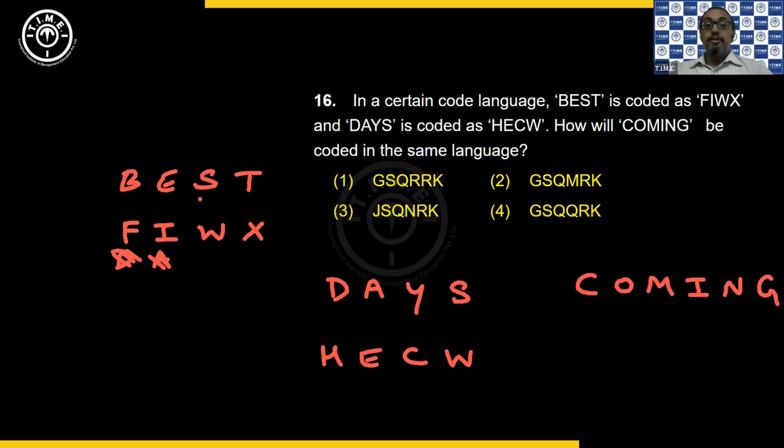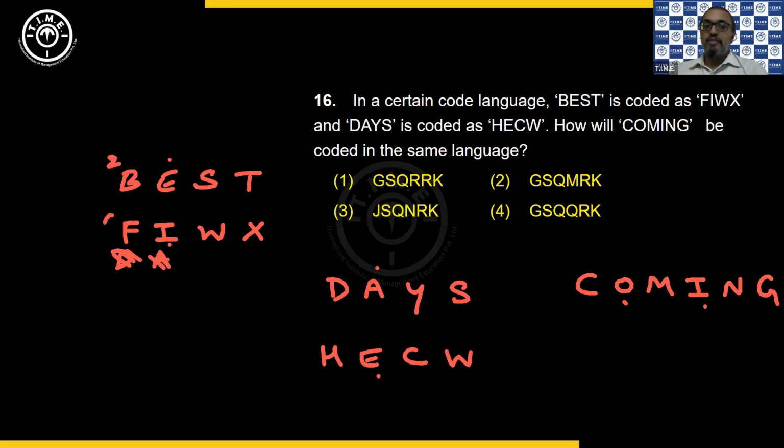Now, first thing is, if you observe the concept of vowels, like I told you, see, in the word best, E is replaced with I, means it is the next vowel. Now, here in days also, A is replaced with E, so it's the next vowel. So now, if I look at OI, there are two vowels. Technically, O should be replaced by U, but in none of my options I am getting U in the second position. So then the concept is not vowels. It may look like vowels, but it is not vowels. So then we take the help of place value.